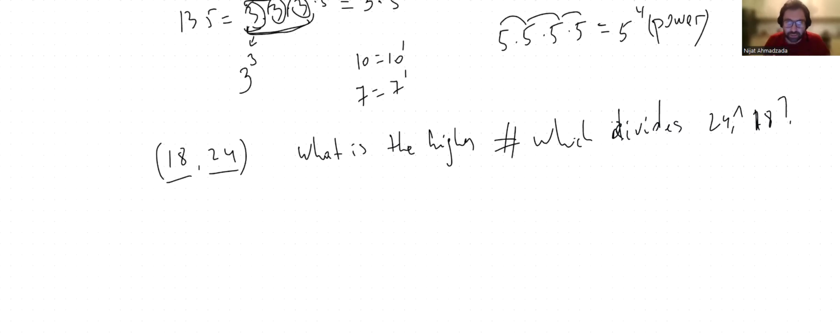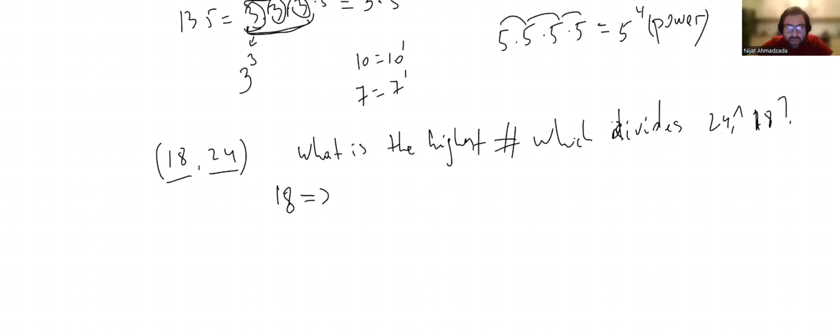We hate Nick for this question because we're gonna have a problem. Nick, come on, take your things together, man. Why the hell are you asking that kind of question, right? So he was asking, what is the highest number which divides 24 and 18? And Somsom was like, I am guessing that would be, I don't know. Somsom didn't know that.